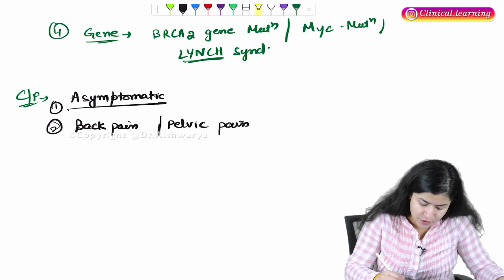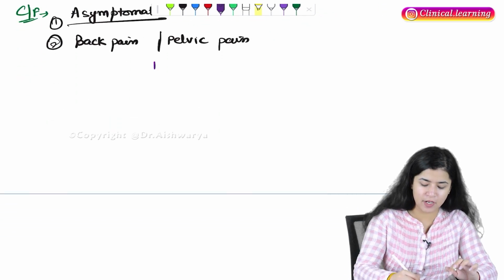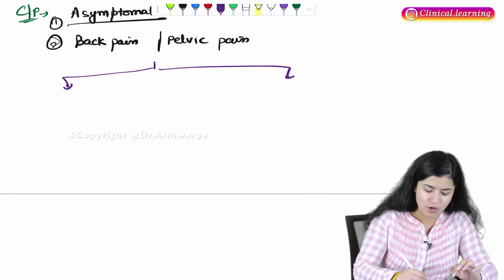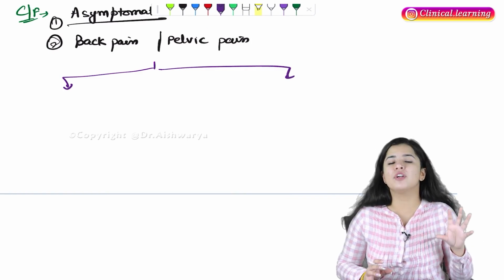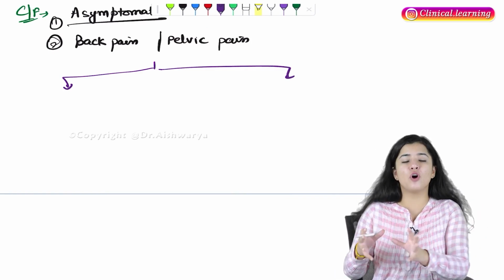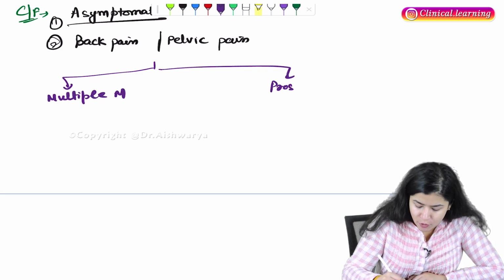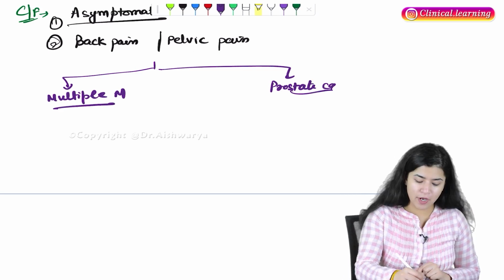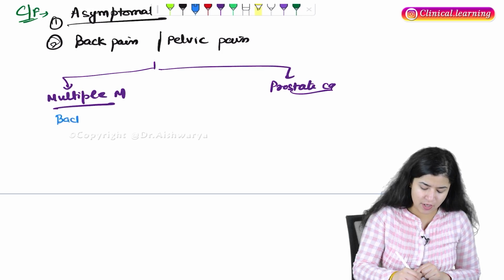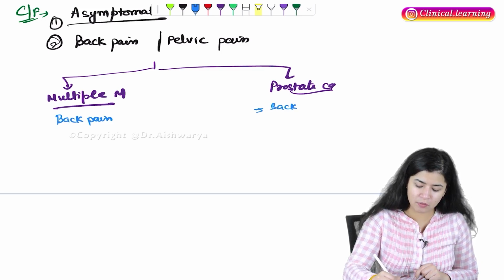Now see, we have already discussed back pain and pelvic pain in case of multiple myeloma. Now how are you going to differentiate prostate cancer from multiple myeloma? In multiple myeloma also back pain is there, and here in prostate cancer also back pain is there.